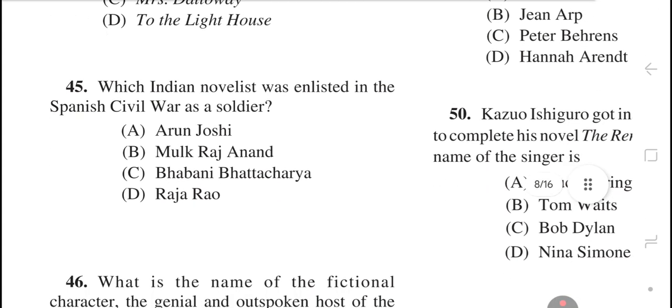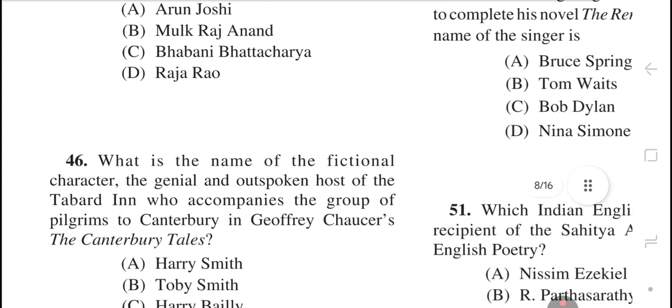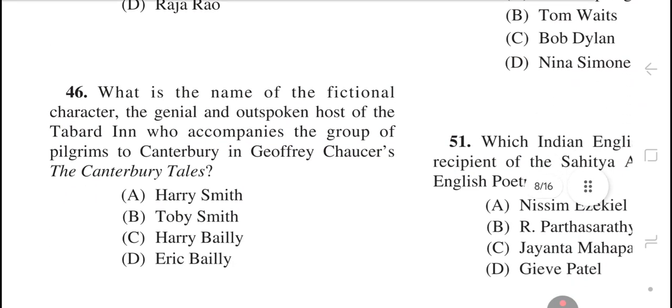Question number 45. Which Indian novelist was enlisted in the Spanish Civil War as a soldier? The right answer is option number B, Mulk Raj Anand. Question number 46. What is the name of the fictional character, the genial and outspoken host of the Tabard Inn, who accompanies the group of pilgrims to Canterbury in Geoffrey Chaucer's The Canterbury Tales? The right answer is option number C, Harry Bailey.